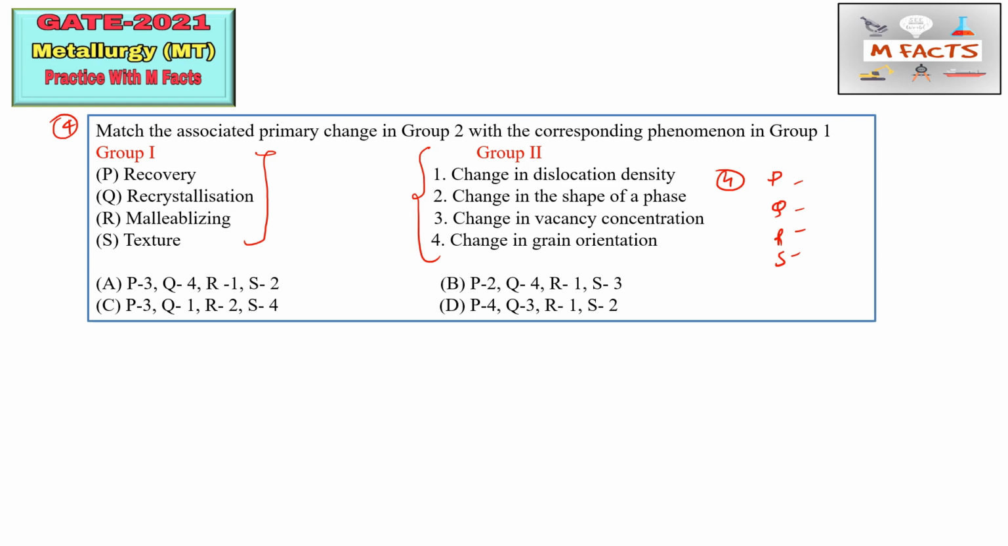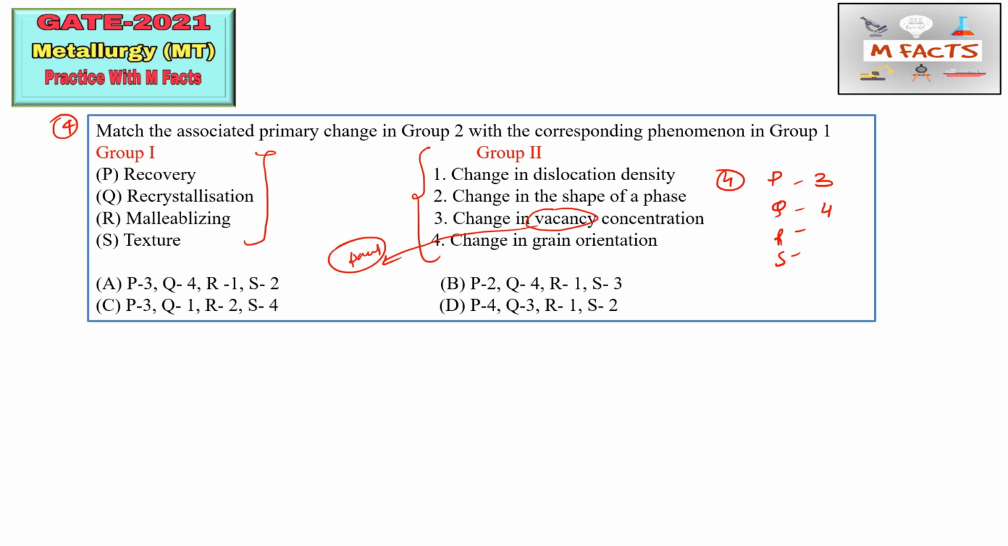In the recovery process, the primary change is the change in vacancy concentration. So P we can match by 3. Sometimes they can mention point imperfection or point defect like that. So you need to match through this recovery only. Those are different terms, but the meaning is the same. The next is recrystallization. In recrystallization, a change in dislocation density takes place. So Q we can match through 4.